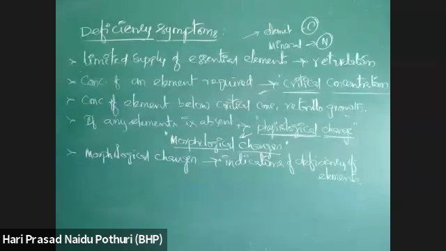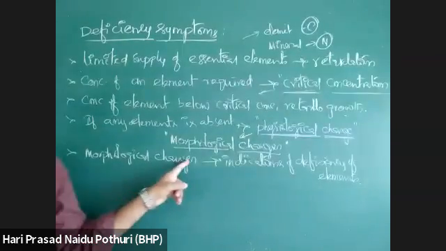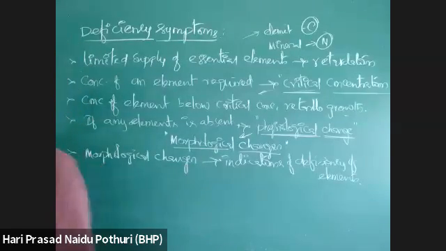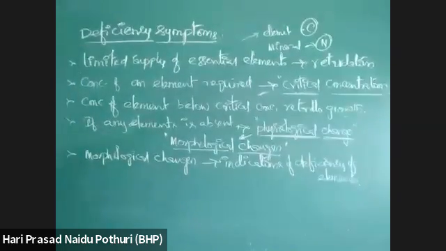If plants are losing green color, then we can say there may be absence of magnesium. And in chlorophyll formation, some other elements are also involved. In chlorophyll formation, one element is involved, I told you. What is that? Iron. Iron is required for chlorophyll. If iron is deficient, no chlorophyll formation. If magnesium is deficient, then also there is no chlorophyll formation. Like that, we can find. I will tell you how to find that deficiency.